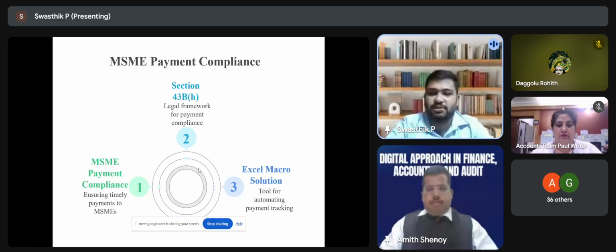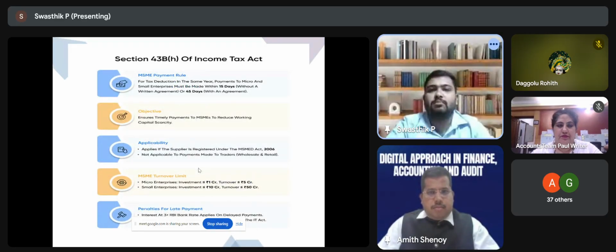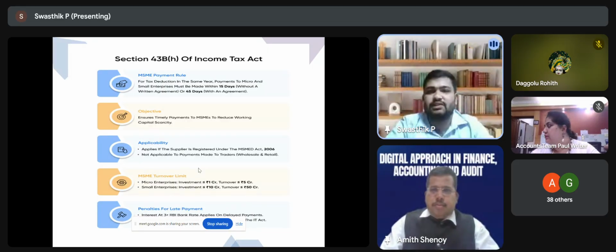This will be very helpful in calculating the outstanding MSME payables as on 31st March, the interest which has to be accrued during the year, and whether there is any delay in payment to MSME vendors during the year. In the last session, Shekhar sir already explained what section 43BH is, what the difficulties are, and what the rules are. Everything is available on the YouTube video we uploaded earlier.